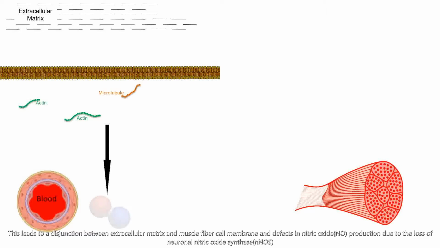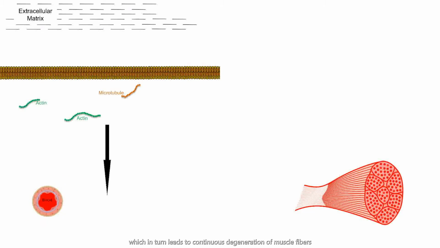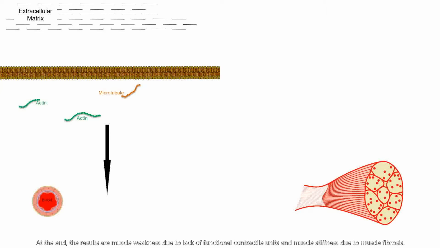These defects then cause an unstable membrane vulnerable to damage and insufficient blood supplies to muscles, which in turn leads to continuous degeneration of muscle fibers. At the end, the results are muscle weakness due to lack of functional contractile units and muscle stiffness due to muscle fibrosis. Many treatments have been and are being developed for DMD.